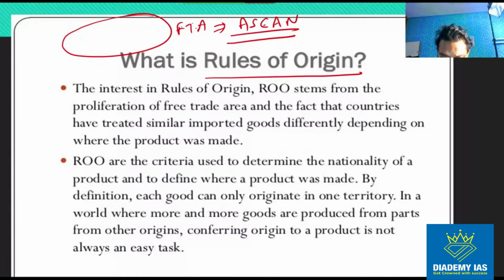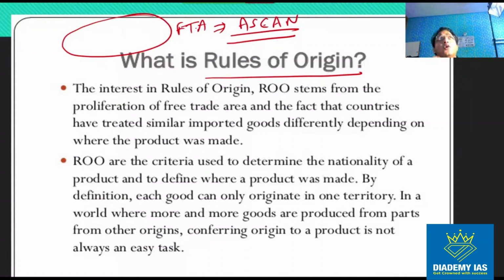So what is Free Trade Area Agreement? The members of a Free Trade Area Agreement agree on some reduction of tariff. They agree that okay, we will reduce the import duty on the products which are imported from the member countries of the FTA, right? So they all agree on minimizing the tariff and minimizing the non-tariff barrier also. So both tariff barrier and non-tariff barrier are minimized.